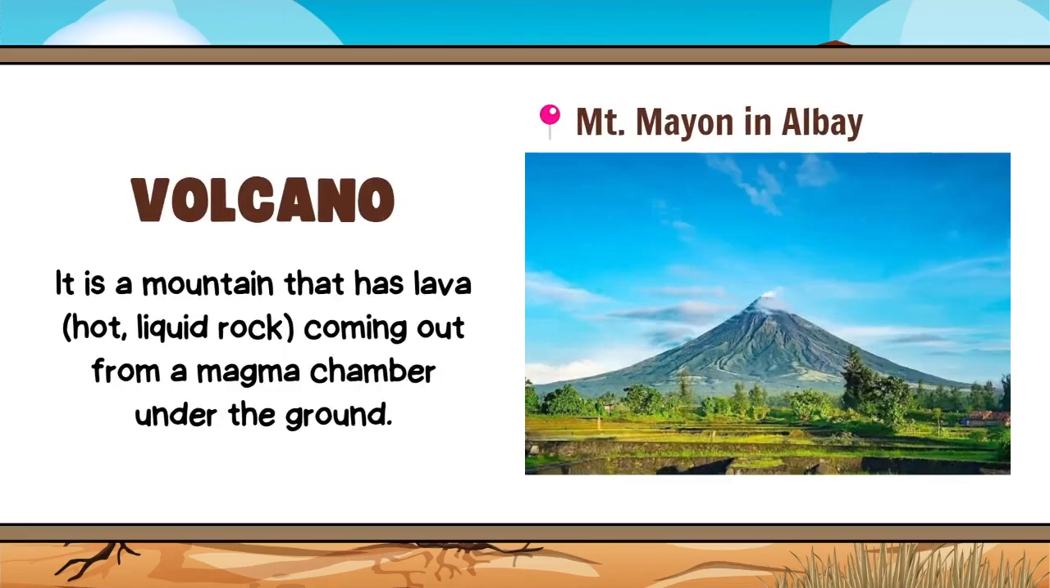Volcano, or in Tagalog, bulkan. A volcano is a mountain that has lava coming out from the magma chamber under the ground. Example of this landform is Mount Mayon of Albay.